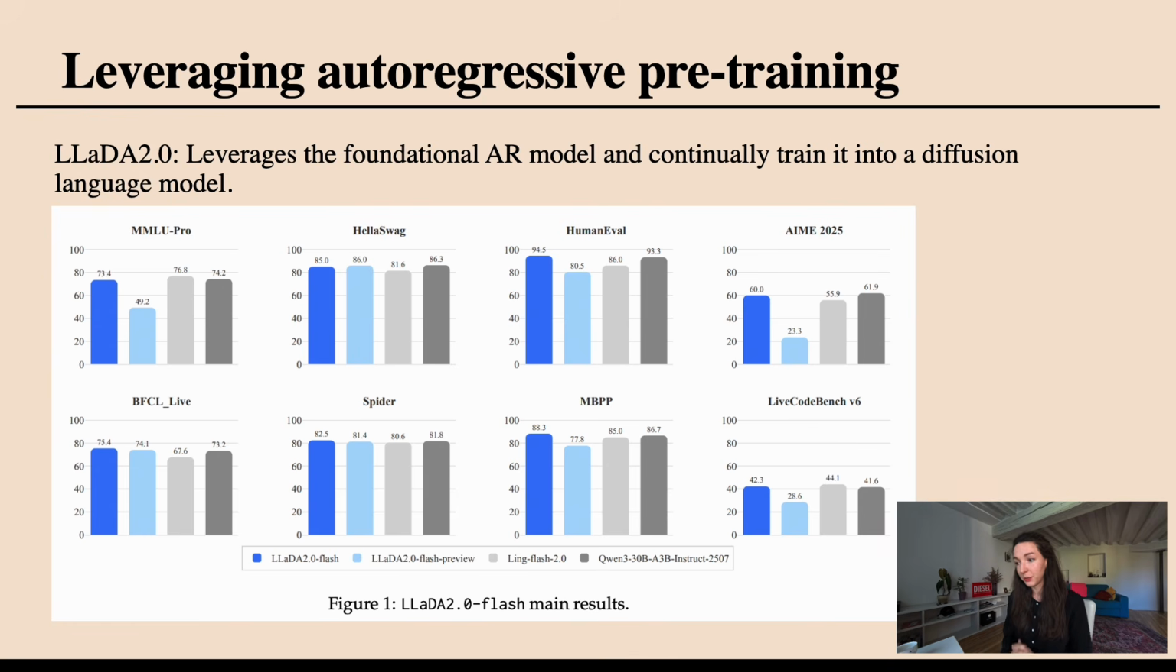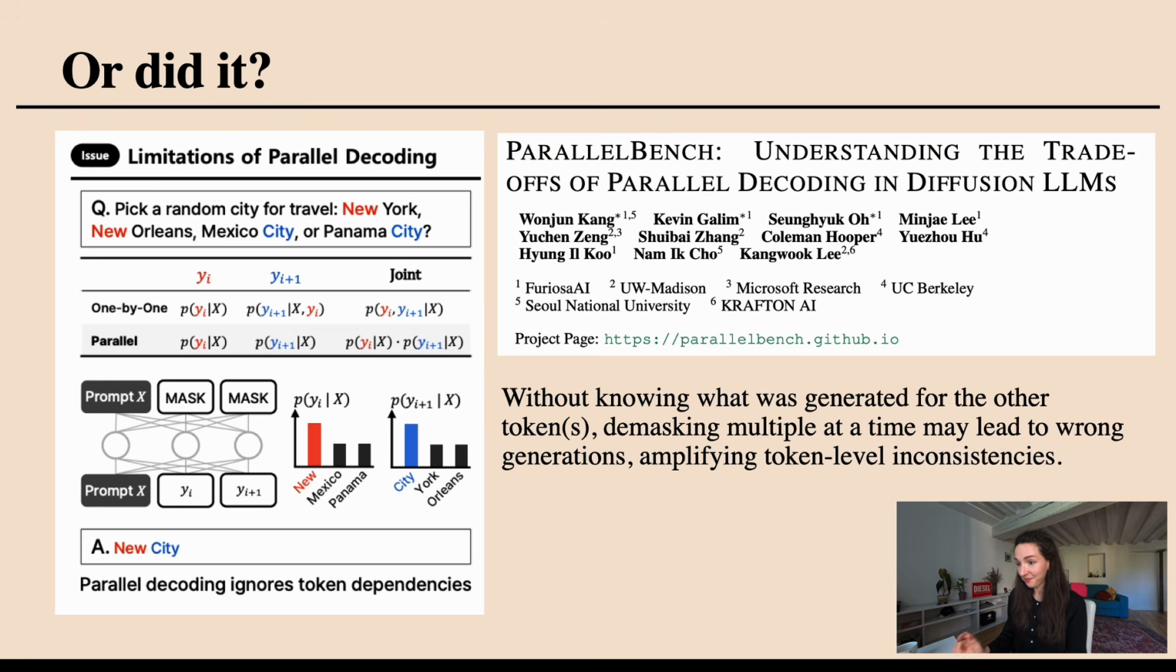So they took this pre-trained model that was autoregressively pre-trained and continued training it by turning it into a diffusion model. So the good side is, as their graph shows, they were able to get performance that was comparable to Qwen3 30B. But at the same time, they did start with an autoregressive approach as well.